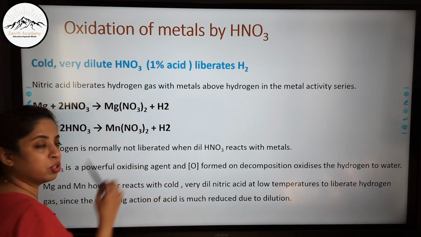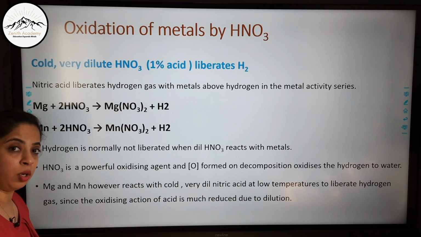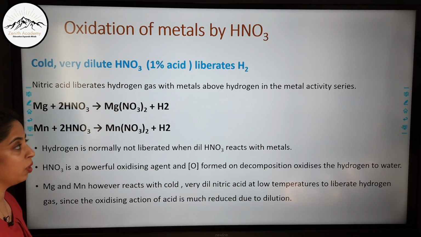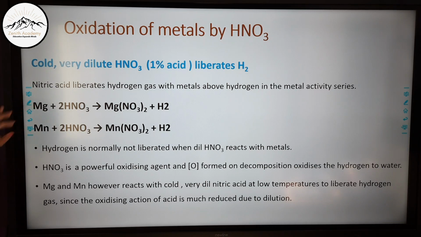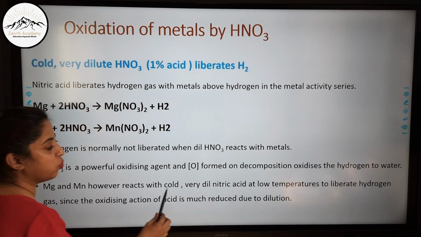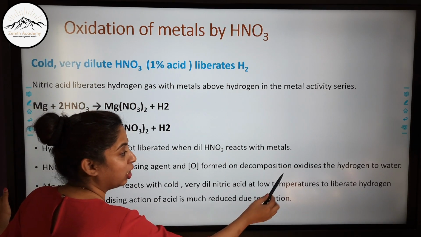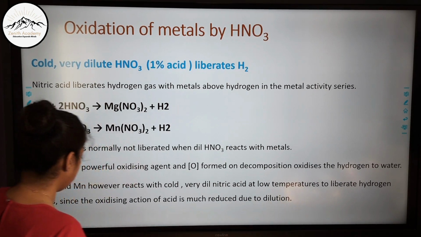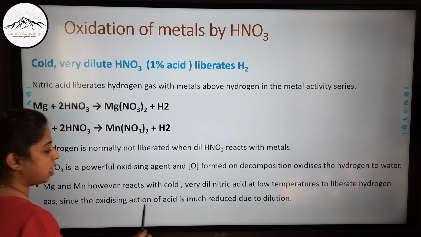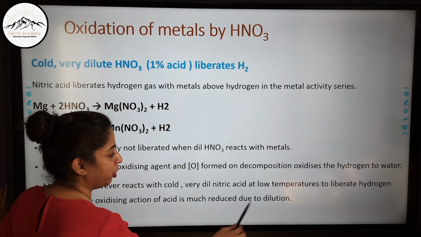So whatever hydrogen is formed gets oxidized to water. So we don't get H2, but only in these two cases we get it. Magnesium and manganese, however, react with cold, very dilute nitric acid at low temperature to liberate hydrogen gas, since the oxidizing action of the acid is much reduced due to dilution.